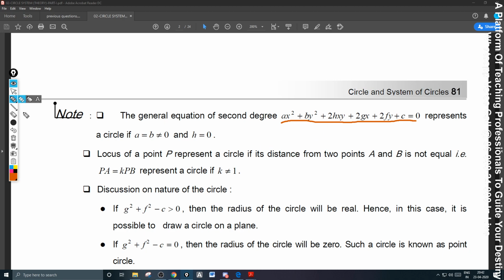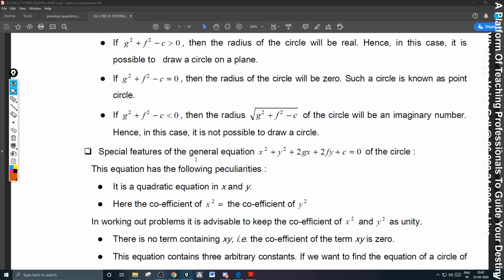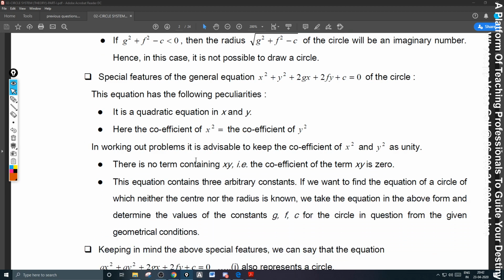And the standard form of the equation of a circle is x square plus y square plus 2gx plus 2fy plus c equal to 0. This is the standard form of the equation of a circle, whose center is (minus g, minus f) and radius is root over g square plus f square minus c. Everyone knows that. For the sake of revision, I am taking up all this before going to the problems. So, for a second degree non-homogeneous equation to represent a circle, what are the conditions? Coefficient of x square is equal to coefficient of y square, and coefficient of xy is 0. These are very important ones you have to remember.